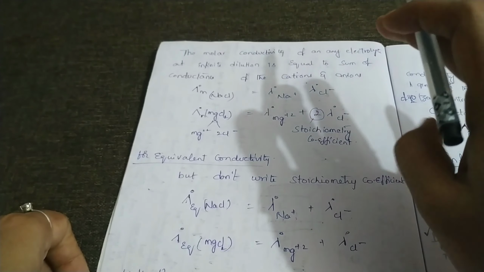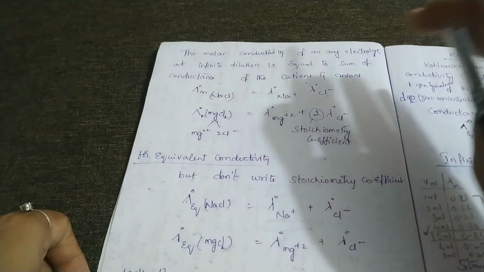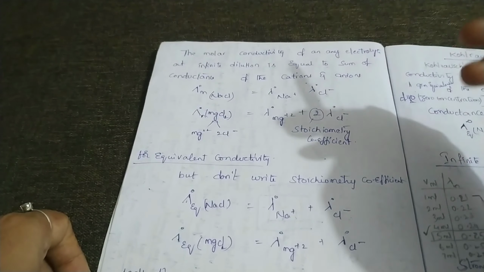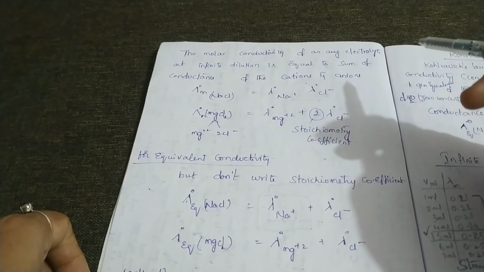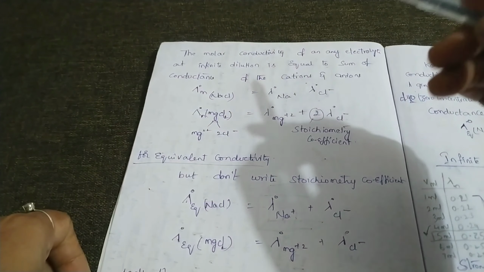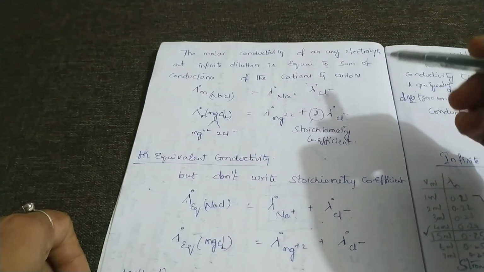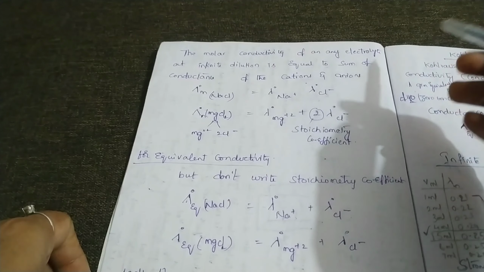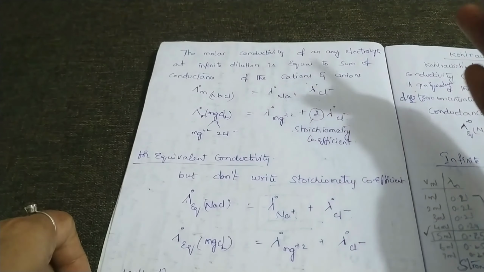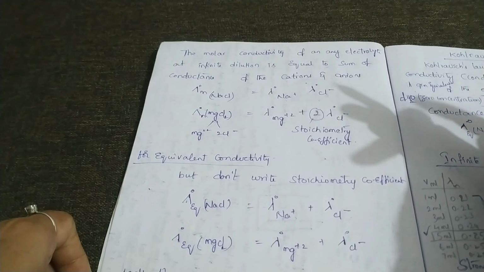But graphically, for a weak electrolyte, we cannot determine them. So we use Kohlrausch law for weak electrolytes. But Kohlrausch law is applied for strong electrolytes as well as weak electrolytes.